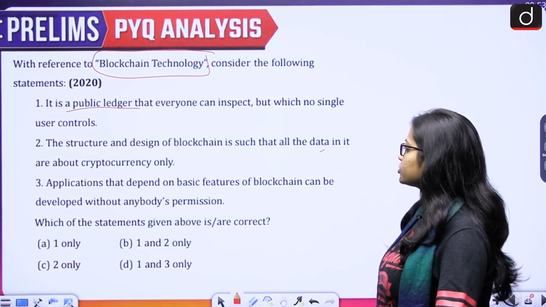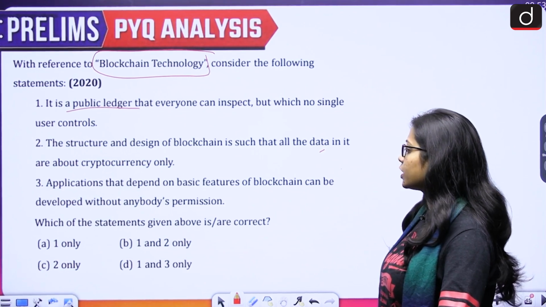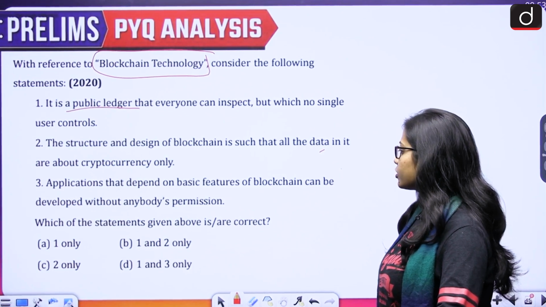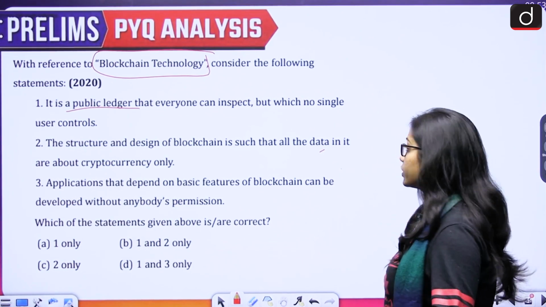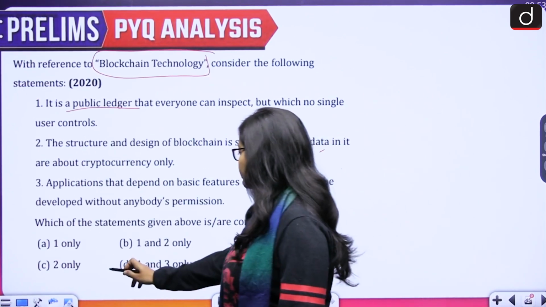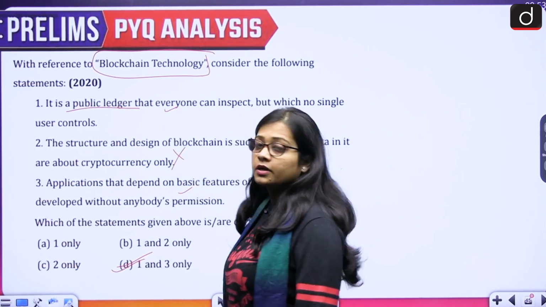Third, applications that depend on basic features of blockchain can be developed without anybody's permission. Which of the statements given above is or are correct? 1 only, 1 and 2 only, 2 only and 1 and 3 only. Correct answer is option D, that is 1 and 3 only. So first is correct, third is correct, second is incorrect.